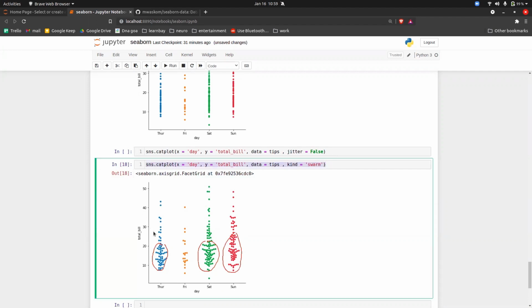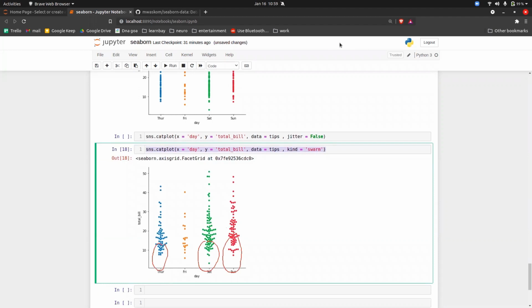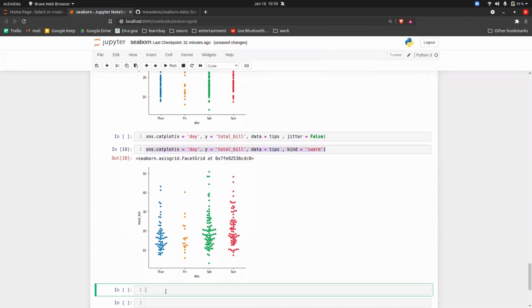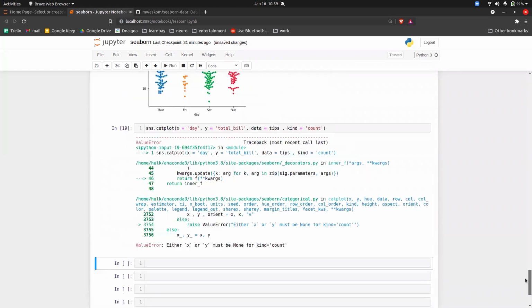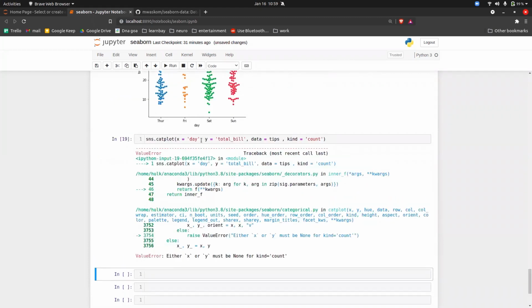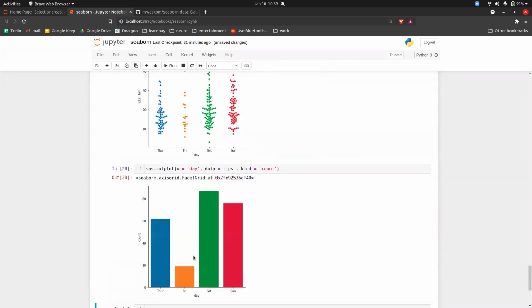Then we have something called a count plot. If I do count here, I don't think it will work. Actually, y must be none. For a count plot, one of the axes should not be given.